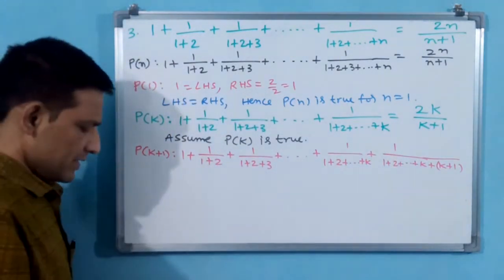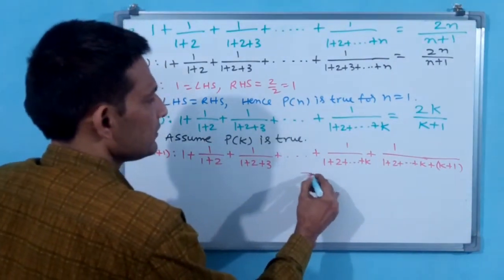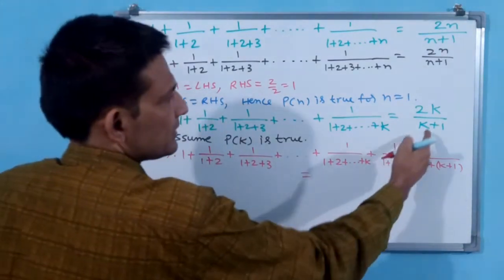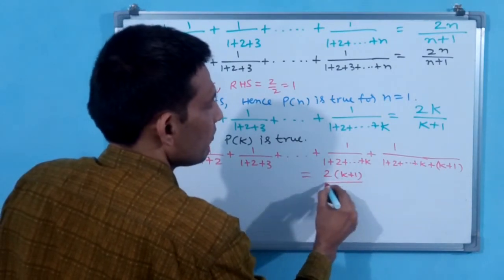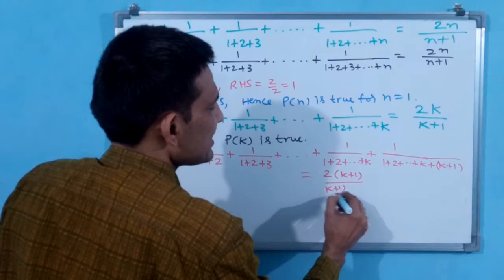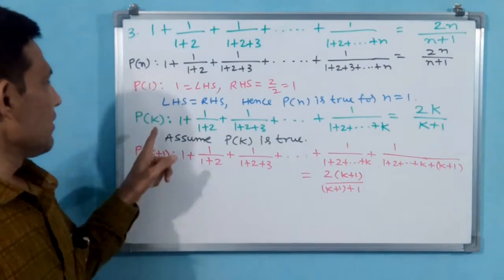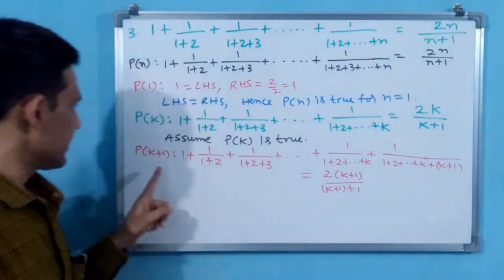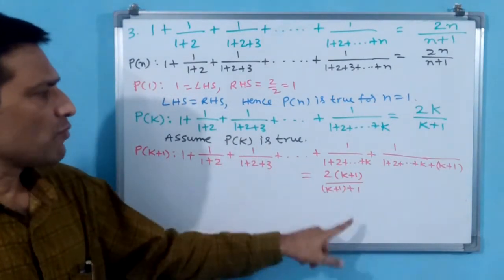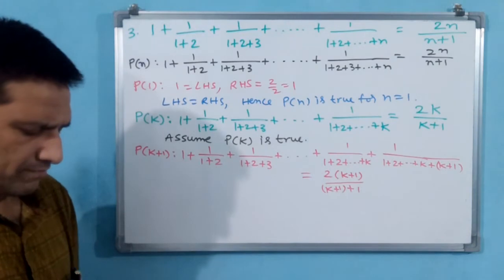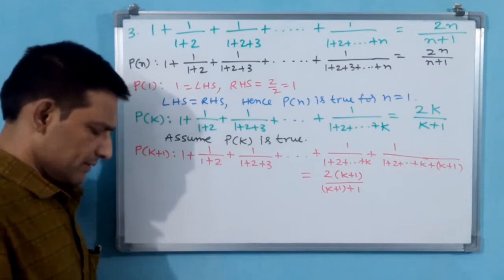This is LHS only. RHS you write like this, you see. That is equal to RHS: 2 into k plus 1 by k plus 1 plus 1. That means, you see, when k is there it is 2k by k plus 1. When k plus 1 is there it is 2 into k plus 1 by k plus 1 plus 1. See, now itself I am modifying this. Or else you write separately.